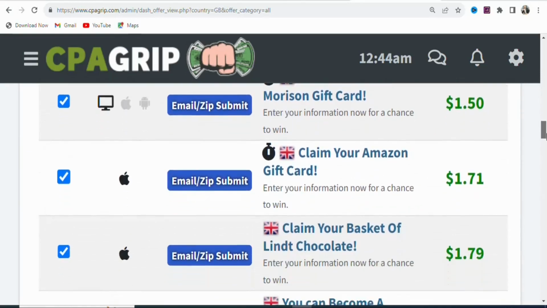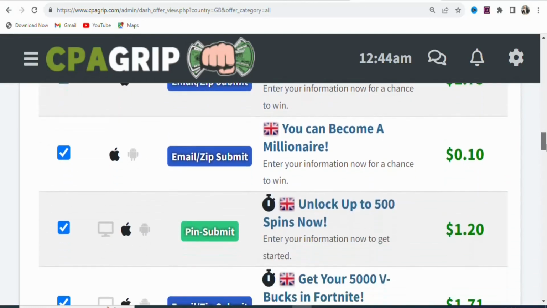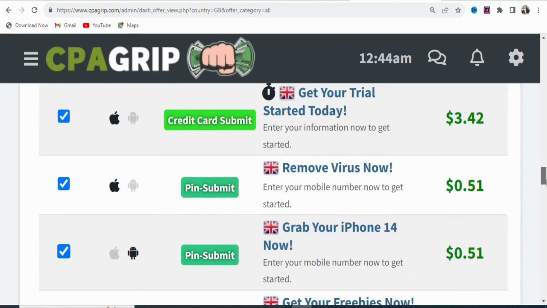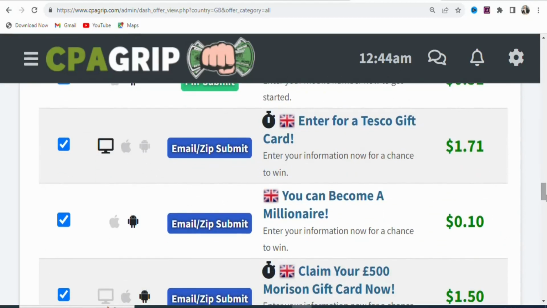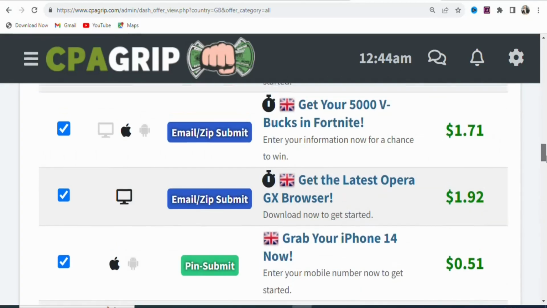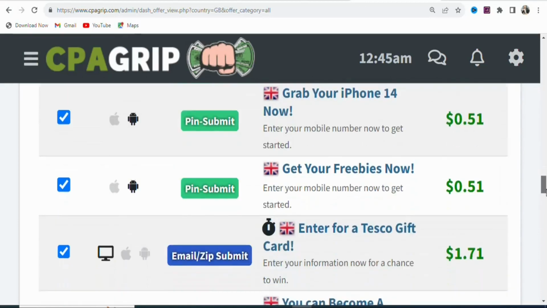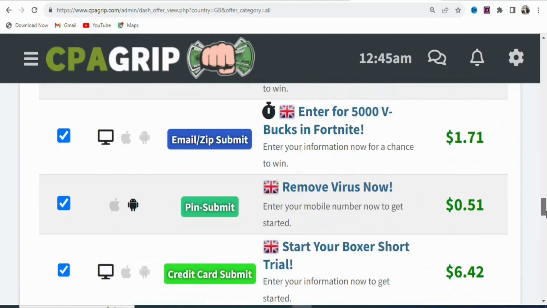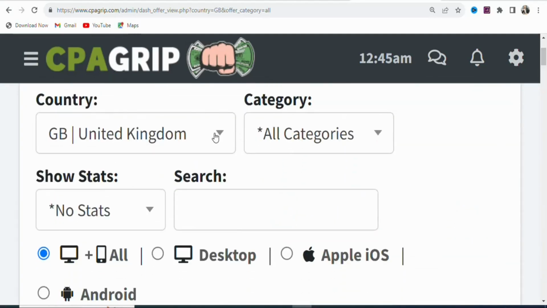As you can see on your screen, all these offers that you are seeing, I have to promote them to people in the United Kingdom so that they can enter the requirements for me to earn money. You can see a whole lot of them. But these offers, the payout is very low. So what I'm going to do is search for a country where I can get offers with higher payout. So you have to come right here and click on it.